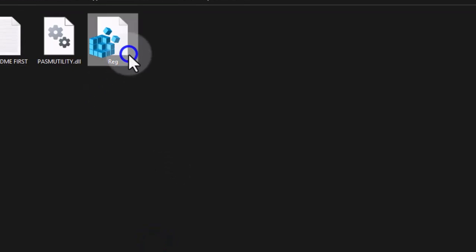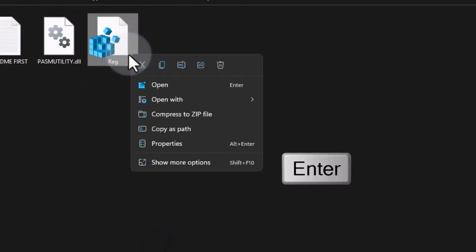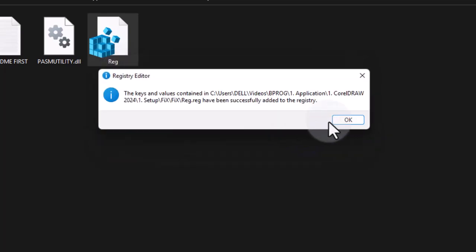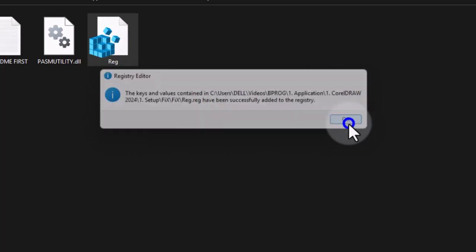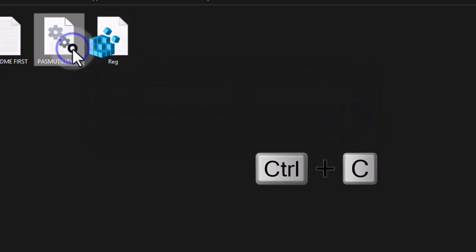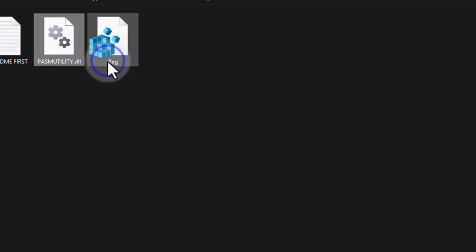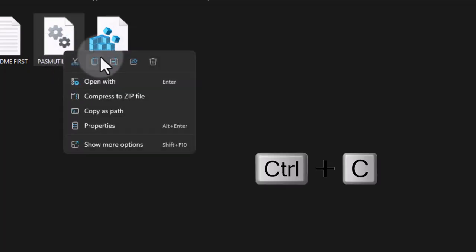This reg inside the fixed folder, you have to open it. Yes. Yes, are you sure you want to continue? Yes. Okay. So this is cracking. By default you're supposed to buy this application, but this is cracking, because I can't afford to buy it. So once you have copied this, you copy this one.